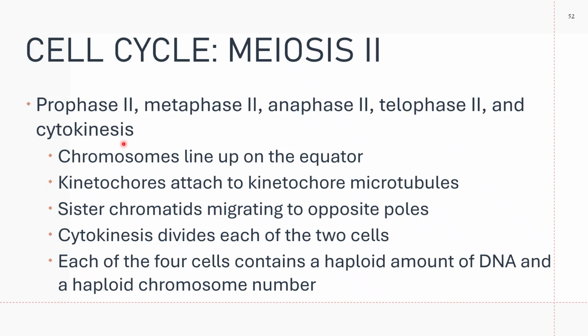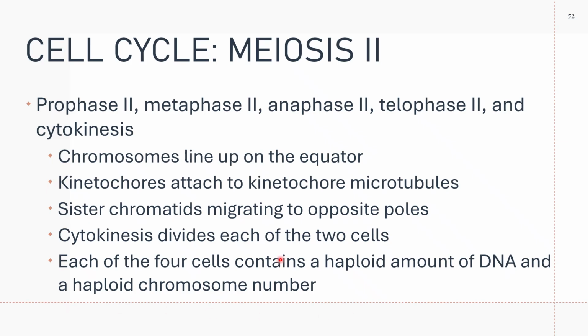Your sister chromatids migrate to opposite poles in anaphase 2, and in telophase 2, karyokinesis and cytokinesis occur. Cytokinesis divides each of the two cells, and each of the four cells contains a haploid amount of DNA and a haploid number of chromosomes.